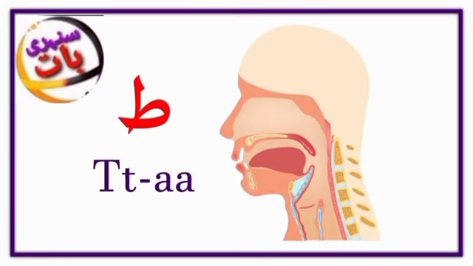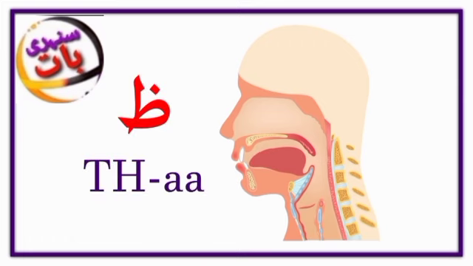Ta, ta. The sound of ta is very close to the sound of ta in Arabic and t in English. Try to say ta. You raise the tip of the tongue up. Ta. In ta, you raise all of the tongue up. Ta, ta, ta.